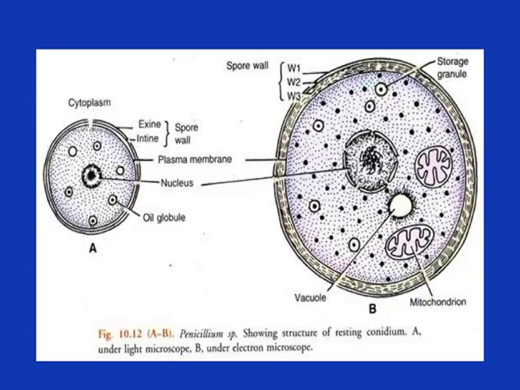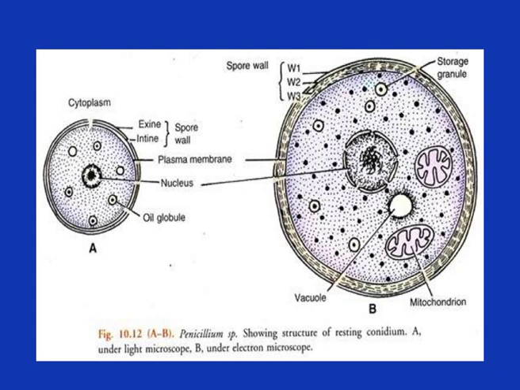Now the second one, asexual reproduction, with the help of conidia. This is the conidia structure. These conidia are non-flagellated spores which are formed on the conidiophore.